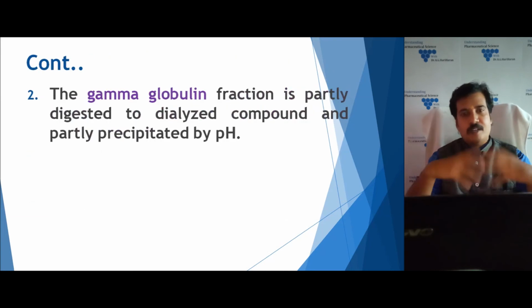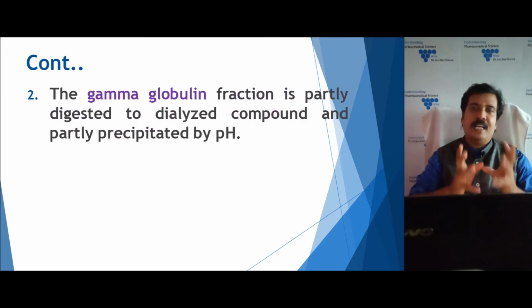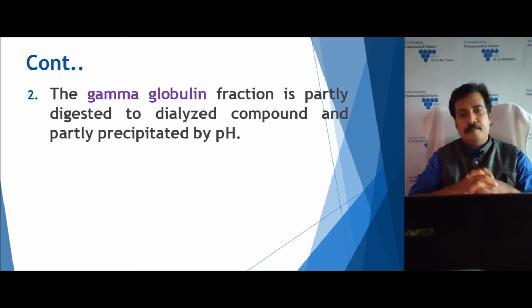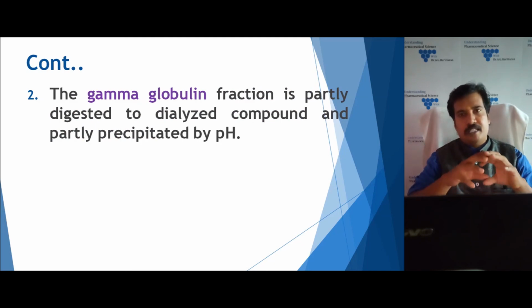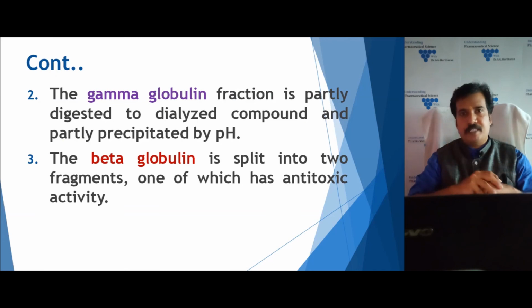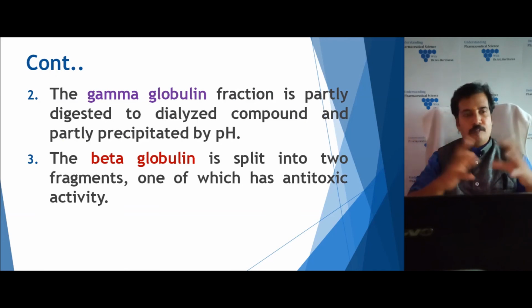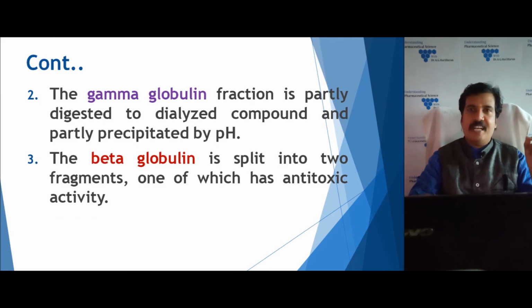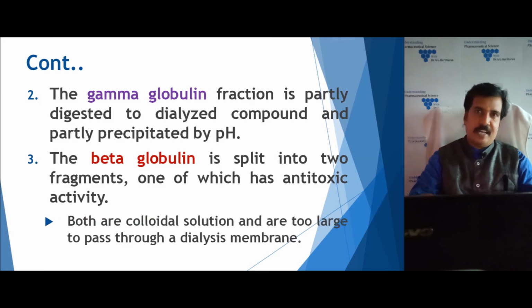The next one is that the gamma globulin is partially digested because of the change in pH. Whereas the beta globulin gets digested but is split into two parts. Of these two parts, one has antitoxic activity, that is, it has an antitoxin property, and the other does not, but both get retained inside the cellophane bag. They do not pass out through it.